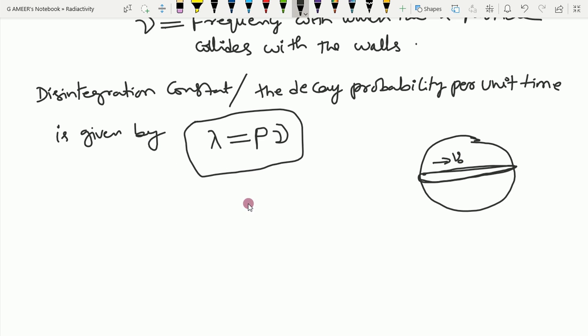So v naught is equal to the velocity of the alpha particle. Let's say the radius of the nucleus is some r naught. We took r naught earlier too, so we take r naught now as well.